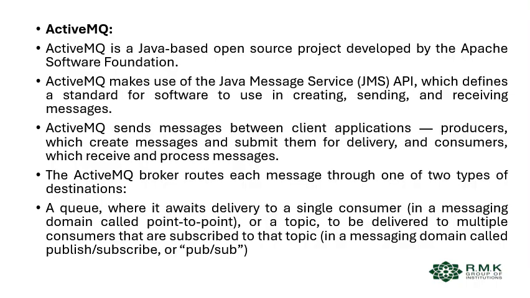ActiveMQ is a Java-based open source project developed by the Apache Software Foundation. ActiveMQ makes use of the Java Message Service JMS API, which defines a standard for software to use for creating, sending, and receiving messages. ActiveMQ sends messages between client applications: producers, which create messages and submit them for delivery, and consumers, which receive and process messages. The ActiveMQ broker routes each message through one of two types of destination: a queue, where it awaits delivery to a single consumer in a messaging domain called point to point, or a topic, to be delivered to the multiple consumers that subscribe to the topic.